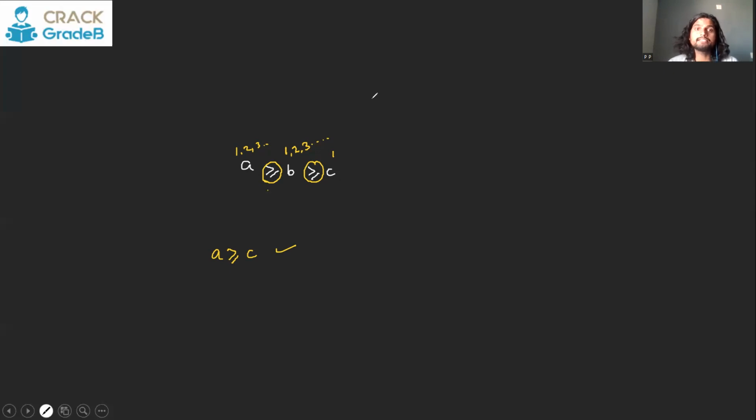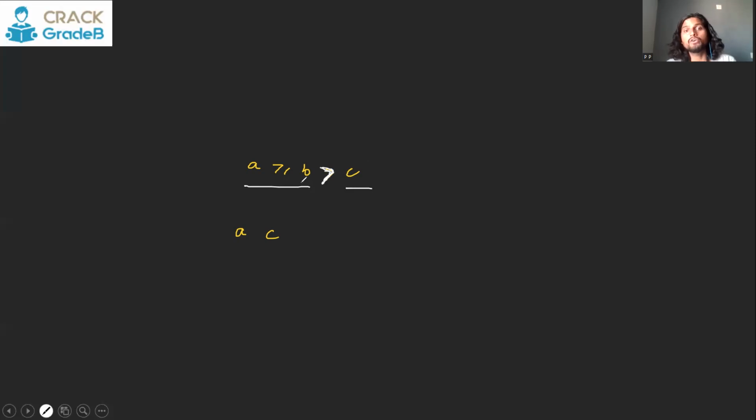Let's take another example. If I say A greater than or equal to B greater than C, now what is going to be the relation between A and C? As we discussed already, if this sign exists, then all the elements on this side are going to be greater than elements on this side because it is there without any contradiction. So A and B both are going to be greater than C. So A is going to be greater than C. This is a true conclusion.